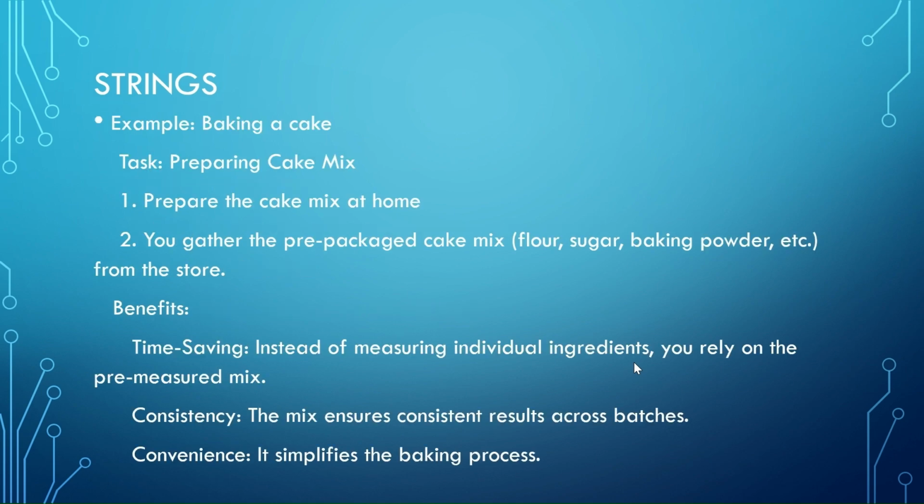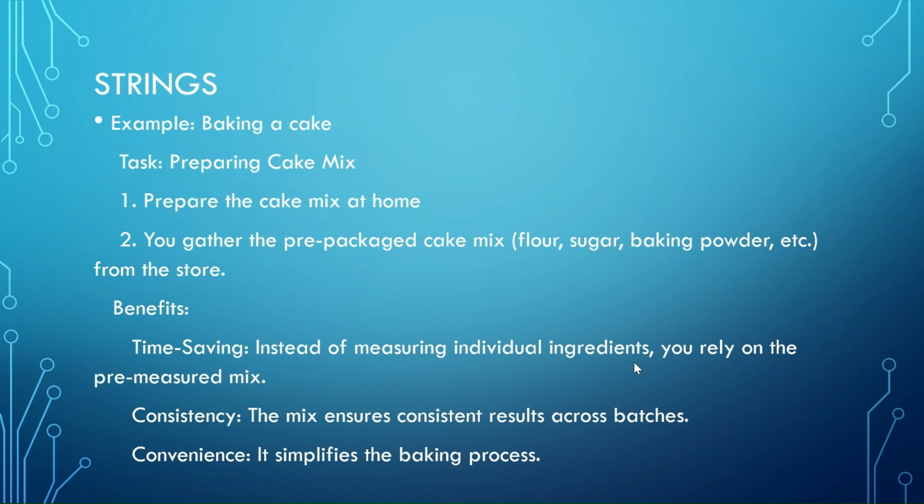let's go ahead and understand it with an example. See, baking a cake, take that as one functionality. This can be done two ways. One, the cake mix we need to prepare, right? When you want to bake a cake, first you need to prepare a cake mix. You can do it at home by getting all the ingredients, or you go to a store and get a pre-packaged cake mix, wherein they have already mixed it with the required proportions of flour, sugar, baking powder, and all you have to do is get that and bake your cake.